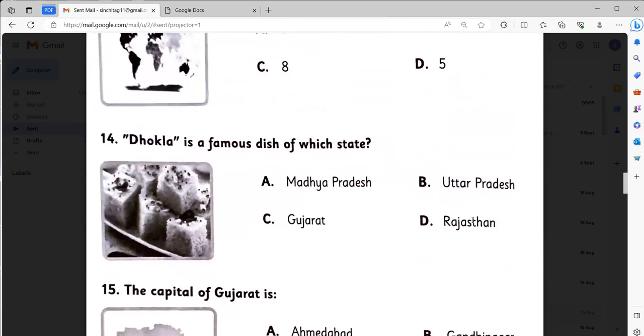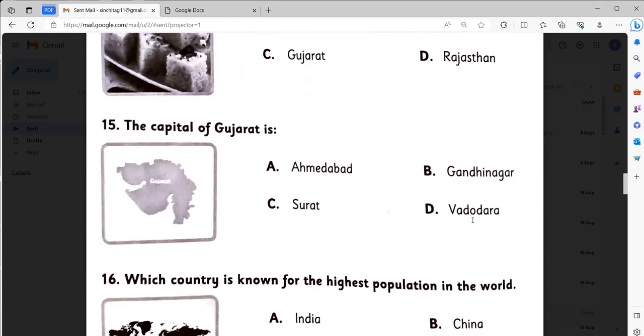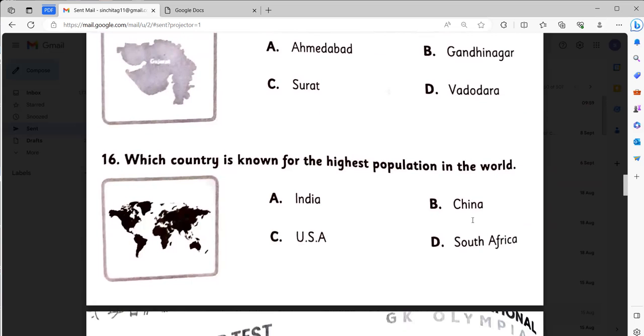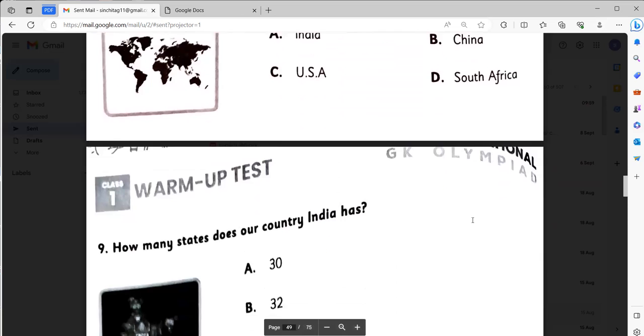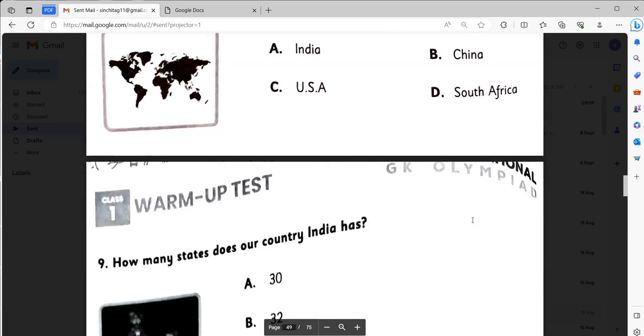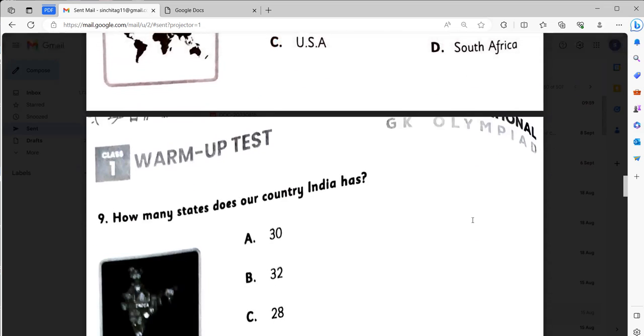Dhokla is a famous dish of which state? It will be Gujarat. The capital of Gujarat is Surat. Which country is known for the highest population in the world? It will be India. How many states does our country India has? Twenty-eight.